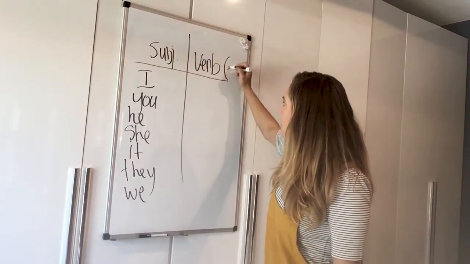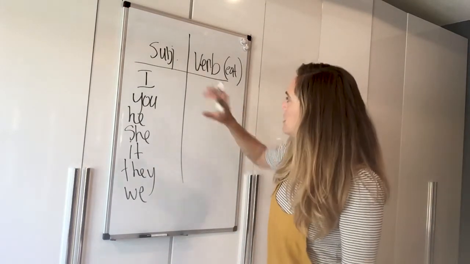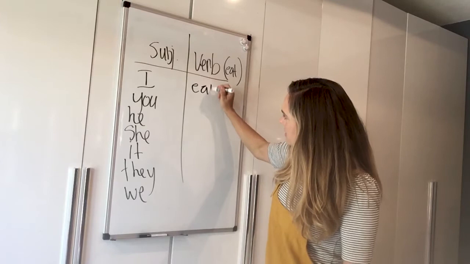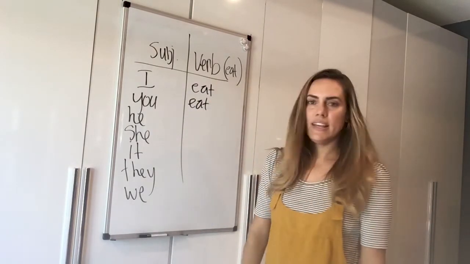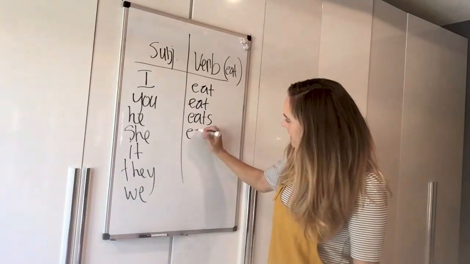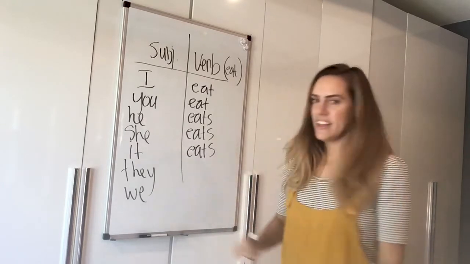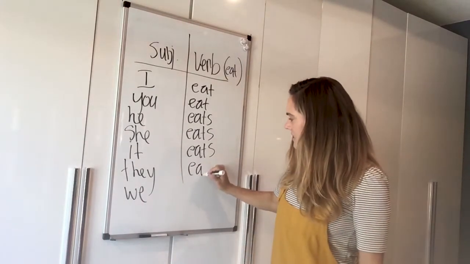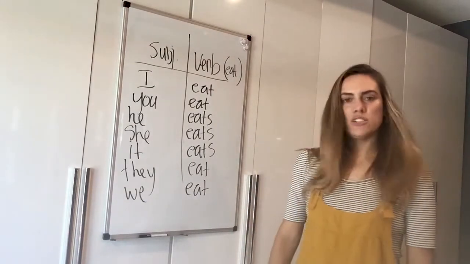I'm going to use the verb eat because I like to eat, okay? So I eat. You eat. He eats. She eats. It eats. They eat. We eat. Okay, so what do you see here?